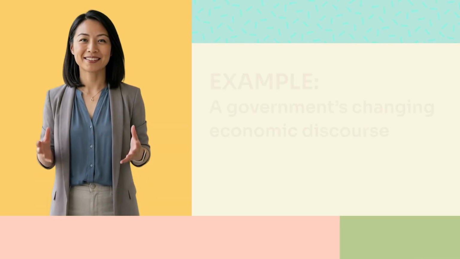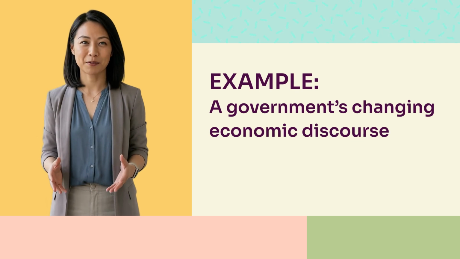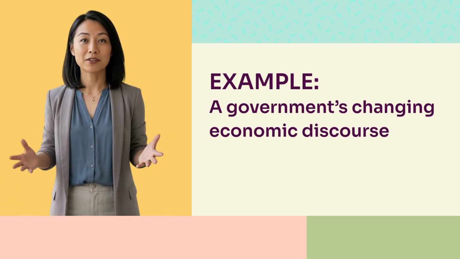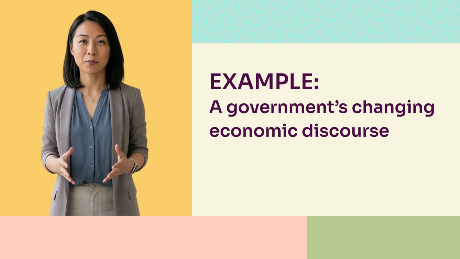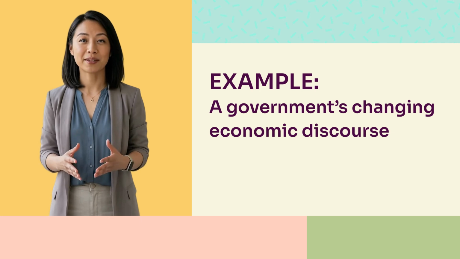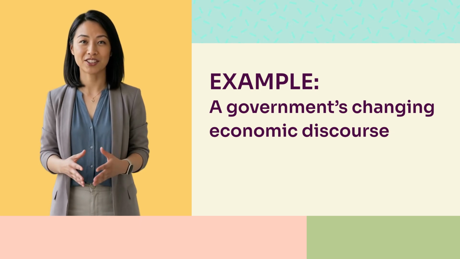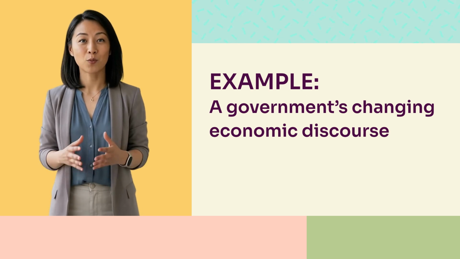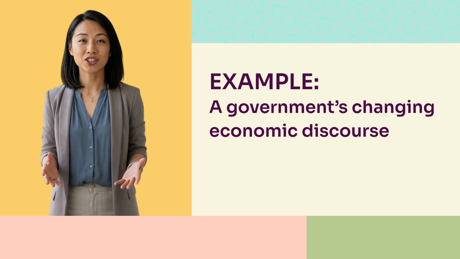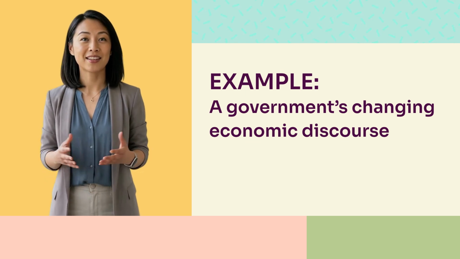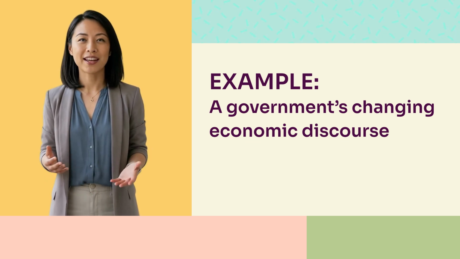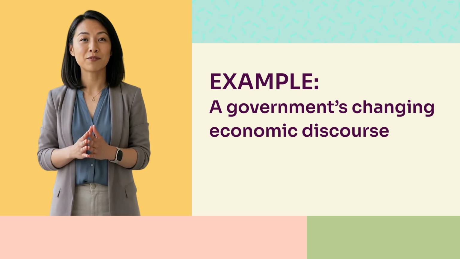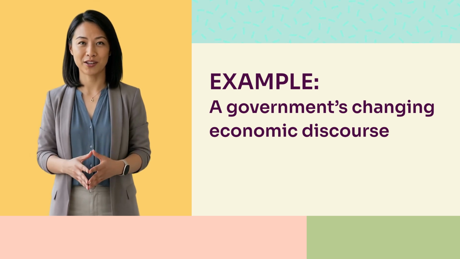Consider a government that has consistently championed economic liberalization in its public discourse. Then, following a period of electoral pressure and rising public discontent, the same government begins using the language of social protection and state intervention. The discourse has changed. PA asks, what changed structurally? Was there a shift in the electoral coalition? Did the opposition gain ground? Was there international economic pressure? The discursive change only becomes fully intelligible when the structural trigger is identified.